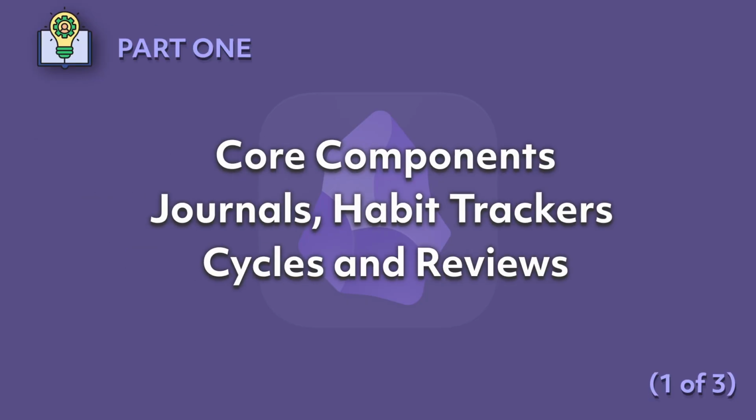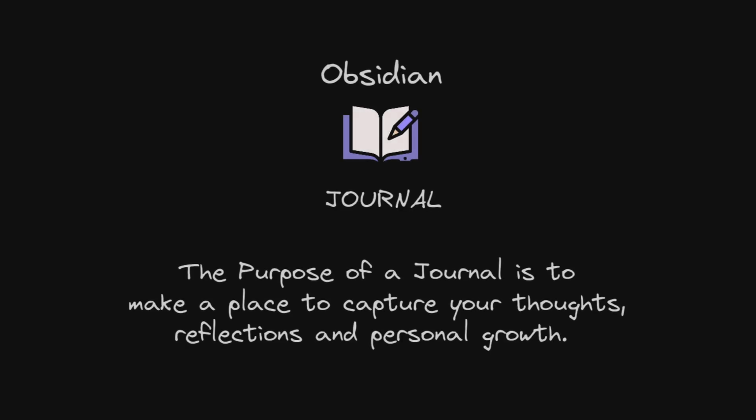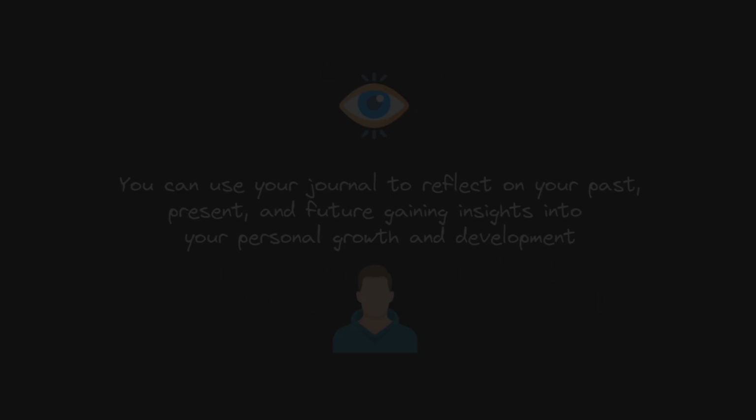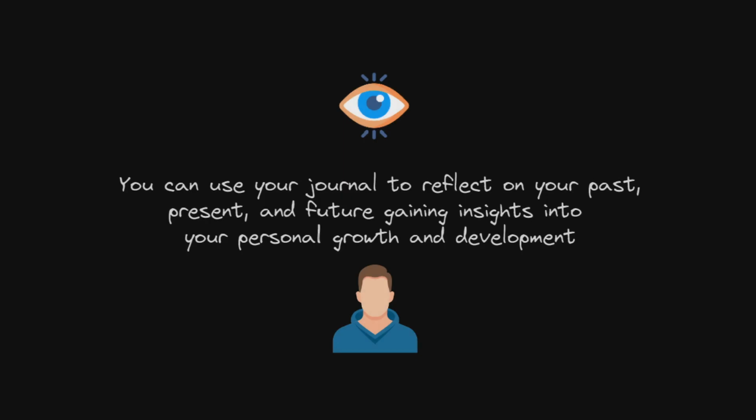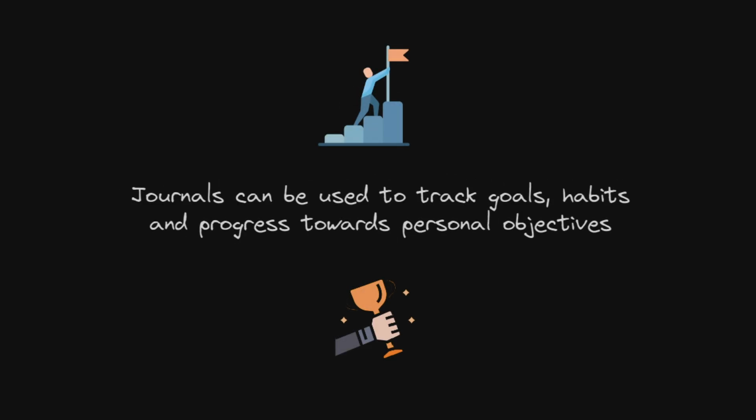Core components: journals, habit trackers, cycles, and reviews. What are journals? The purpose of a journal is to make a place to capture your thoughts, reflections, and personal growth. You can use your journal to reflect on your past, present, and future, gaining insights into your personal growth and development. Journals can be used to track goals, habits, and progress towards personal objectives.